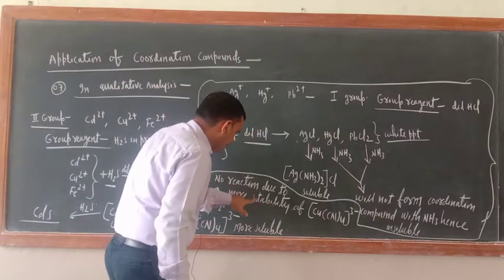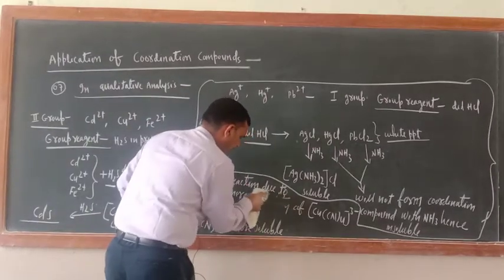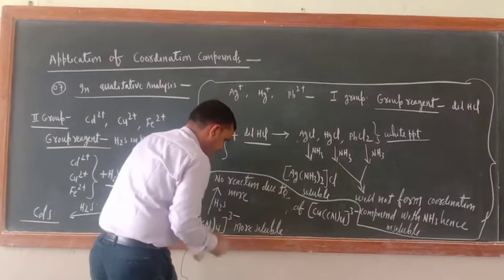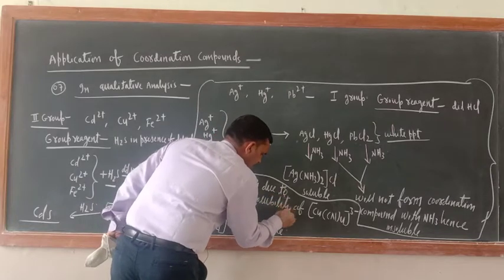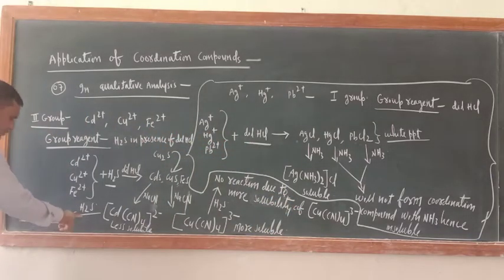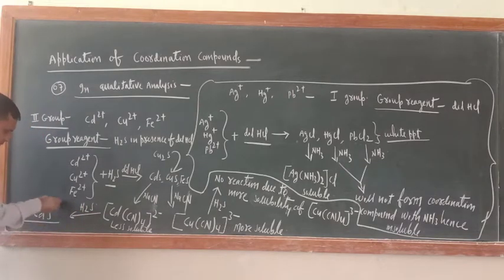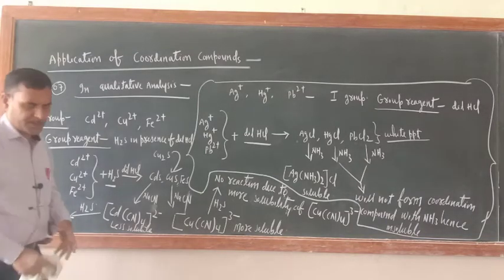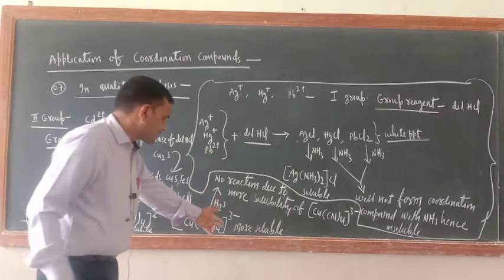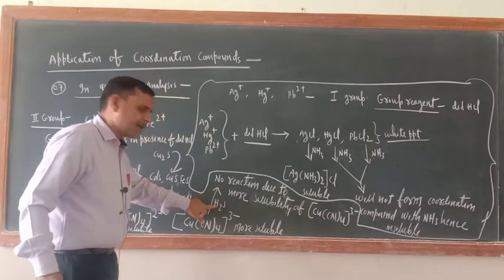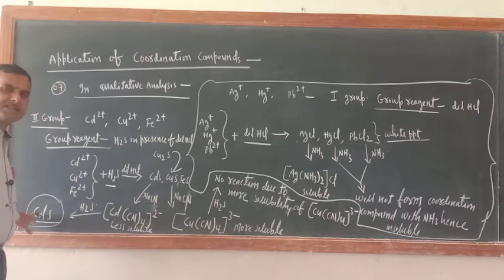Or you can say no reaction due to more solubility. Here you write more solubility. And here, H2S will react and form CdS black precipitate. So just try to understand, coordination compound is the only thing playing the role. This is less soluble, this is more soluble. It is more soluble, that is why it will not react with H2S. And this is less soluble, that is why it will react with H2S and form CdS.